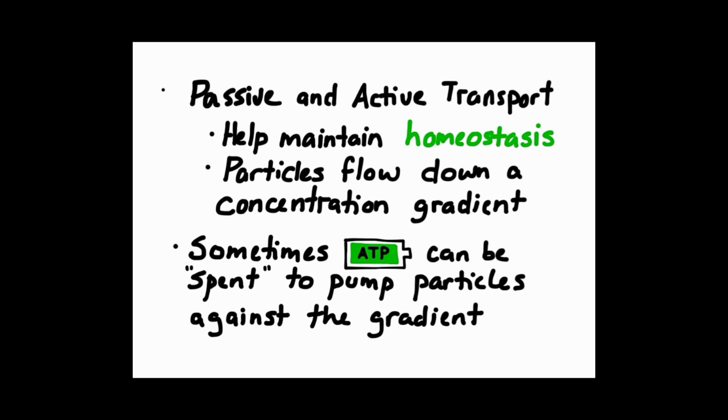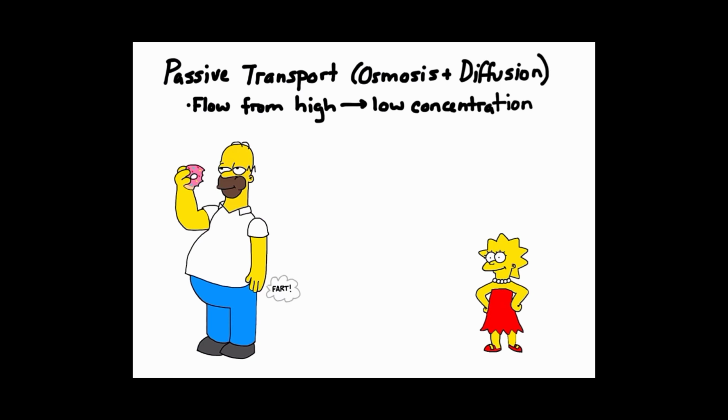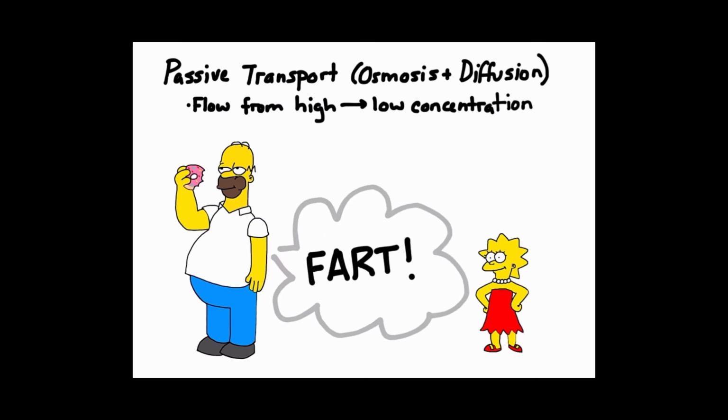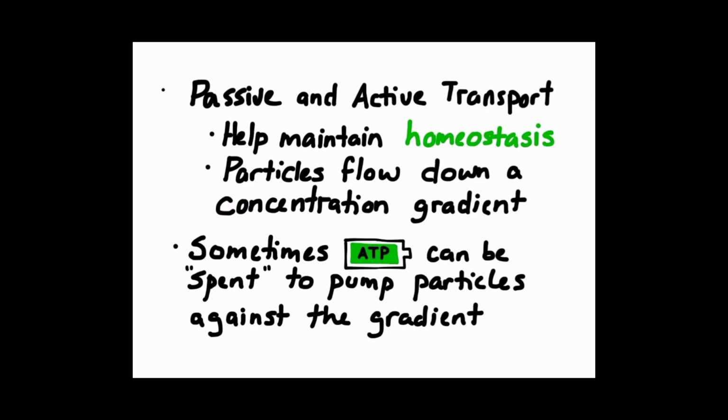Both passive and active transport can be used to help maintain homeostasis. In passive transport, such as osmosis and diffusion, particles flow from an area of high concentration to an area of low concentration and can very effectively fill a space. If deviation from a set point has been detected, ATP can be spent in order to pump particles against the concentration gradient and restore homeostasis.